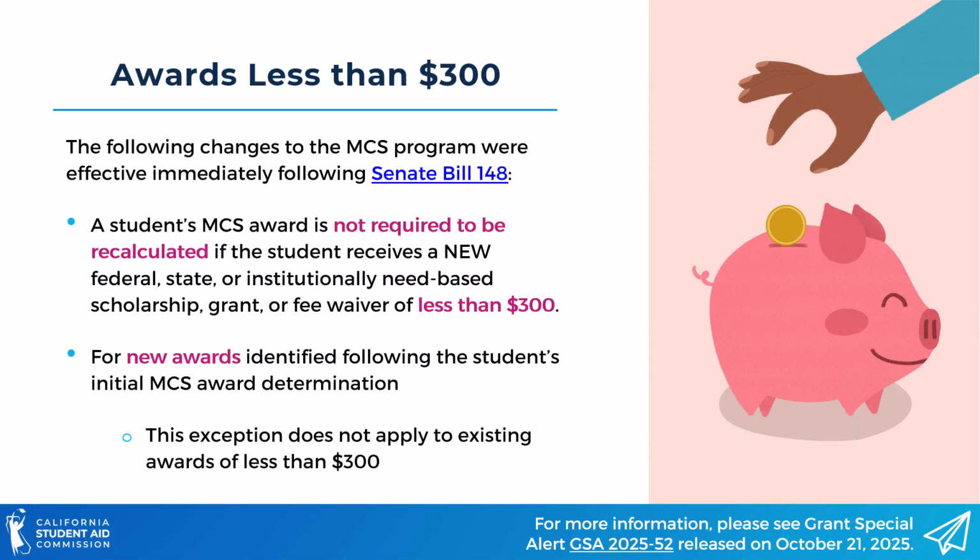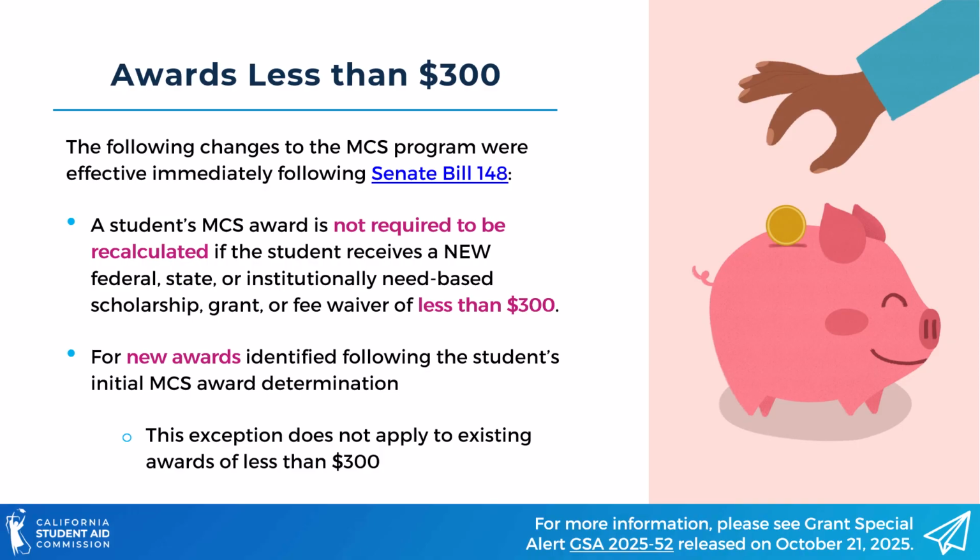With the passing of Senate Bill 148, there were some new changes made to the MCS award calculation. After the student's initial MCS award is calculated, schools can omit certain awards of less than $300 in any subsequent corrections and award recalculations.